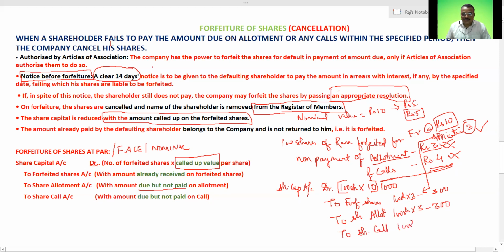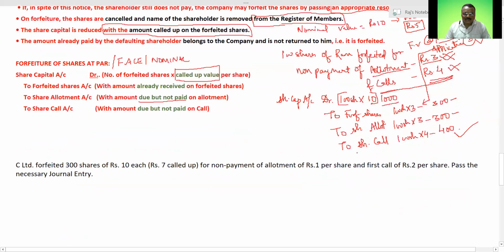That is 100 shares into 4, that is 400. See, the total amount is clear: 300, 300, 600, 400, 1000. Correct? So this is my forfeiture of shares entry, and by this only we are going to cancel the shares. And for your kind information, in the case of cancellation of shares only, my share capital account is debited. Is it clear?